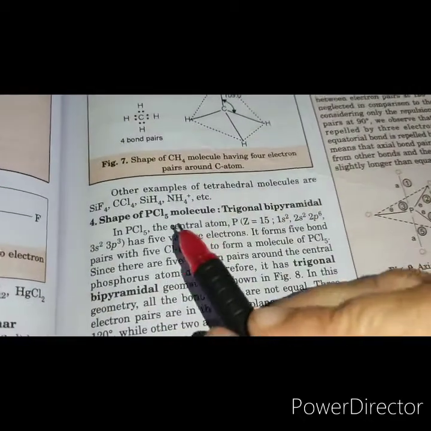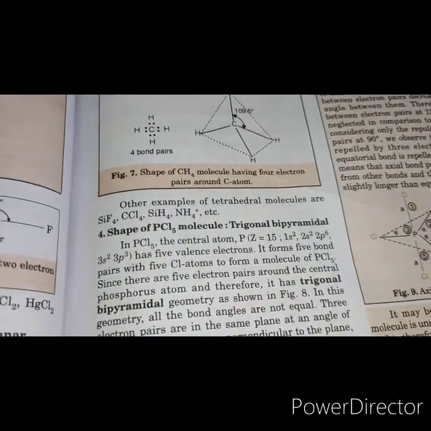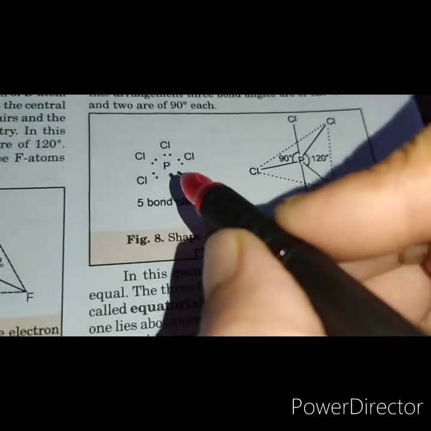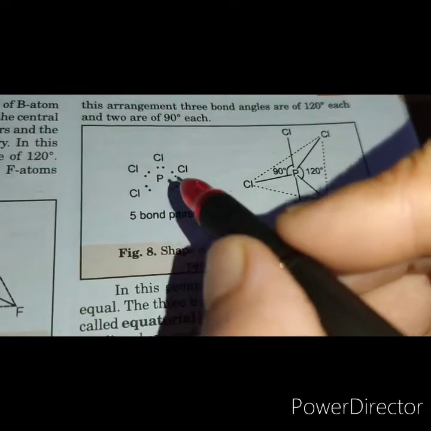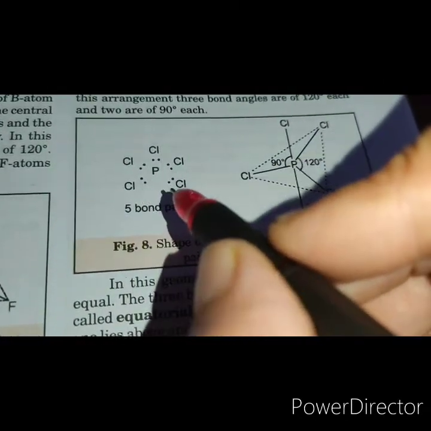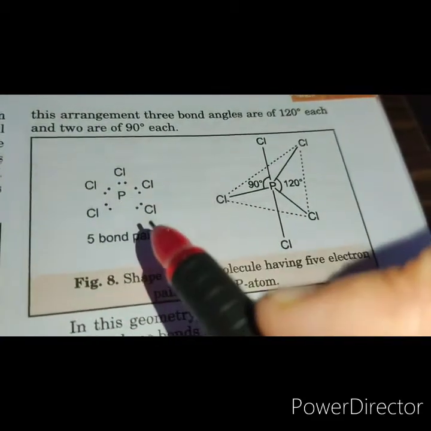Now we come to the shape of the PCl5 molecule. Phosphorus has 5 electron pairs around itself, because phosphorus has 5 electrons and there are 5 chlorines, so they make bonds, as a result of which there are 5 electron pairs around the central atom.